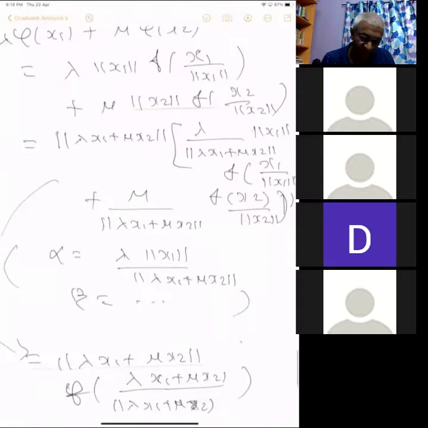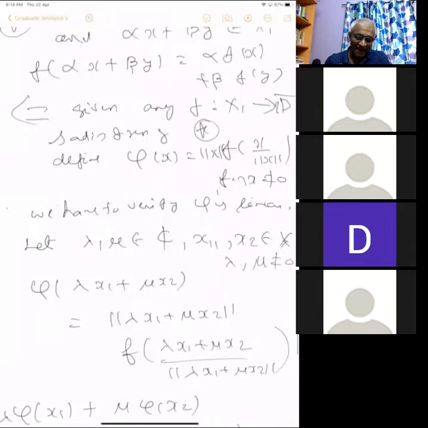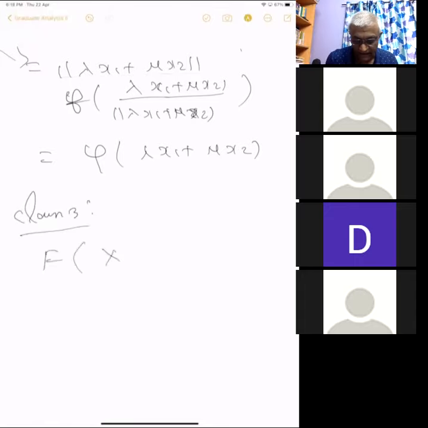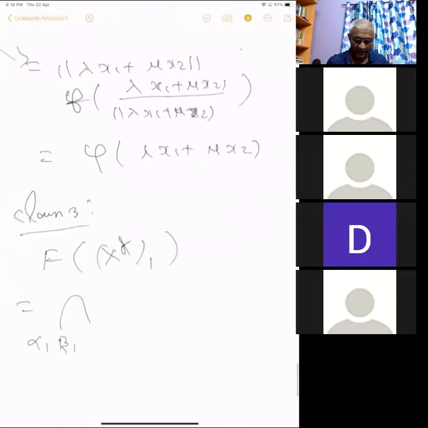So all we have to prove now is the claim. This is claim 3. So claim 2 is proved. We have to prove claim 3. Claim 3 is that f of x1 star is nothing but the intersection of all alpha, beta, x, y with alpha, beta in C, x, y in x1,